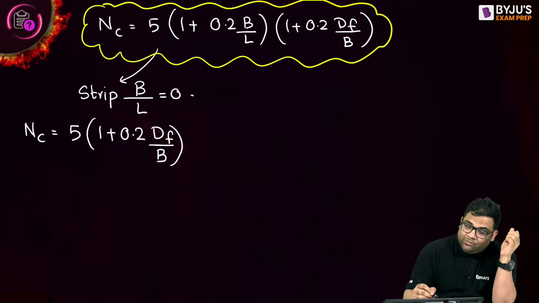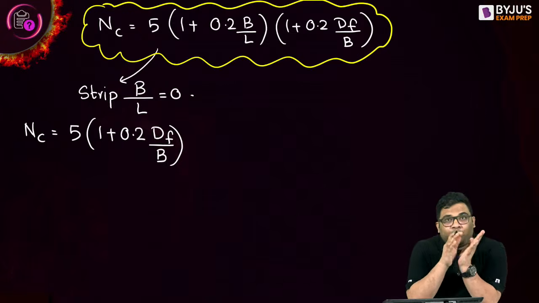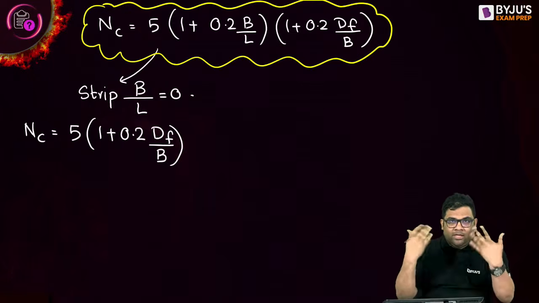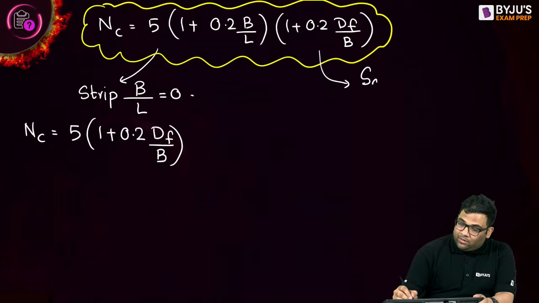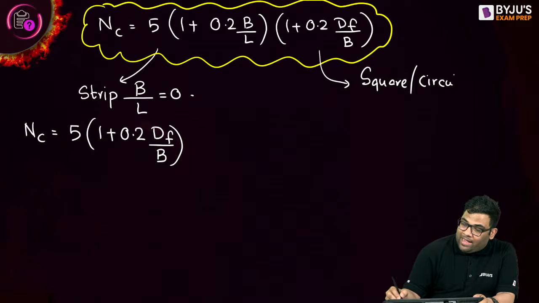Because in this equation, the first term, 1 plus 0.2 into 0, means what? Only 1, right? Now this equation for square and circular. For square, b is equal to l, or I can say b by l is 1.